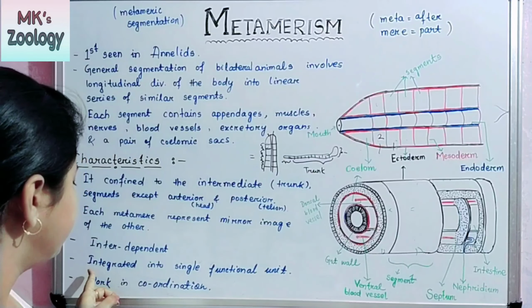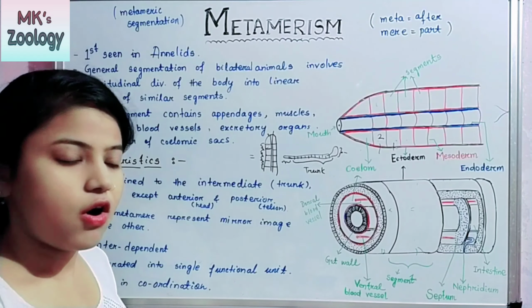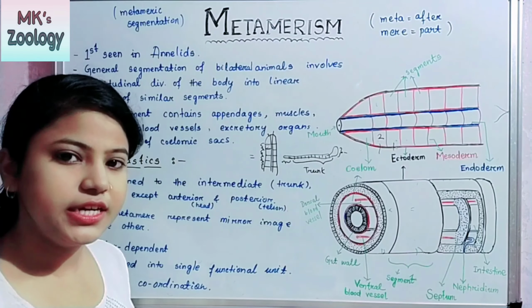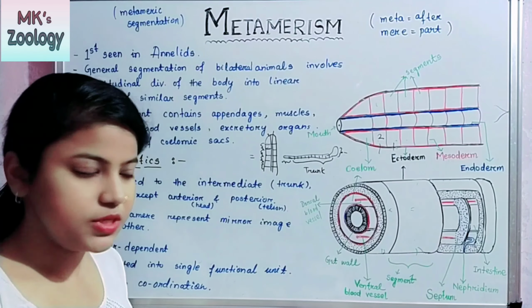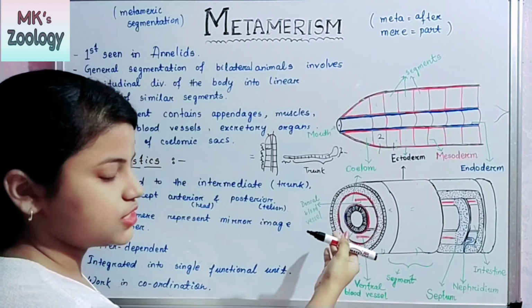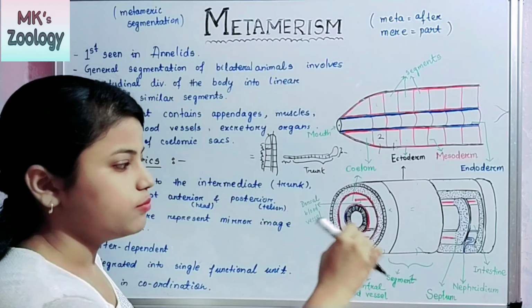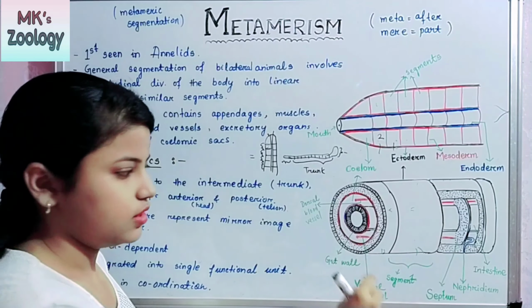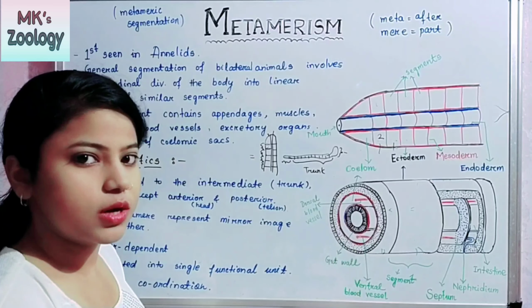Then next, they are integrated into a single functional unit. All the functions carried out in the body are integrated into a single functional unit. Suppose in the digestive system, digestion takes place in all the segments, because the gut is present throughout the body.